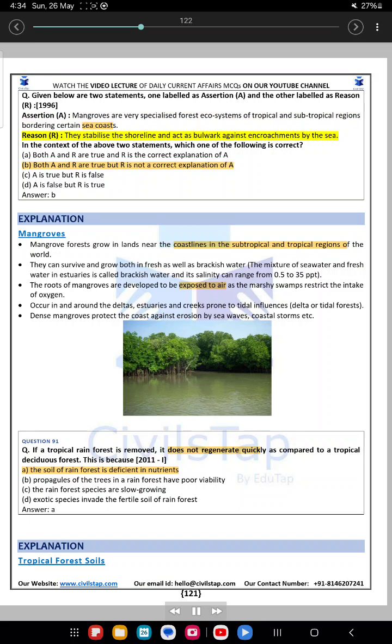Reason R: They stabilize the shoreline and act as a bulwark against encroachments by the sea. In the context of the above two statements, which one of the following is correct? A. Both A and R are true and R is the correct explanation of A. B. Both A and R are true but R is not the correct explanation of A. C. A is true but R is false. D. A is false but R is true.